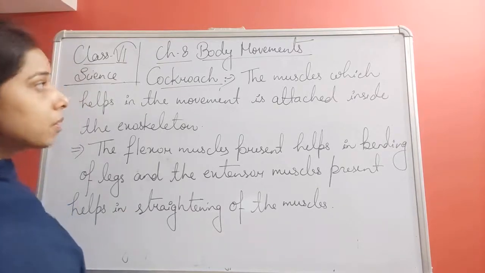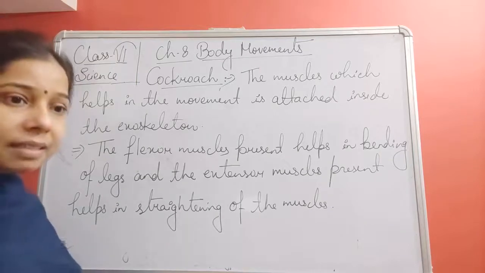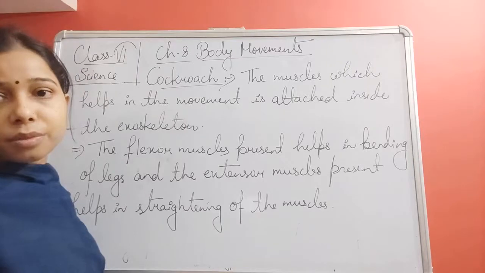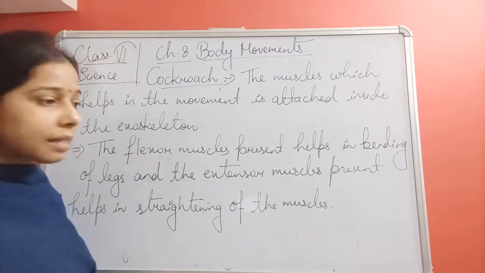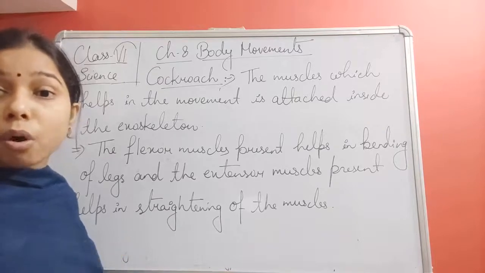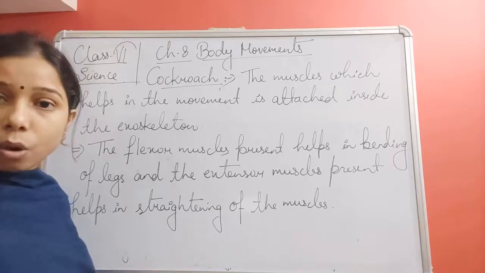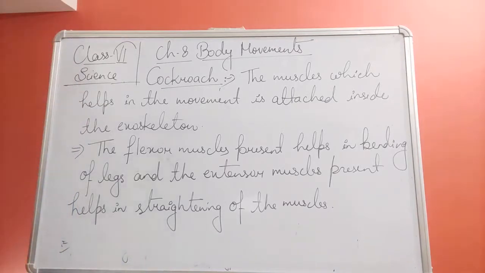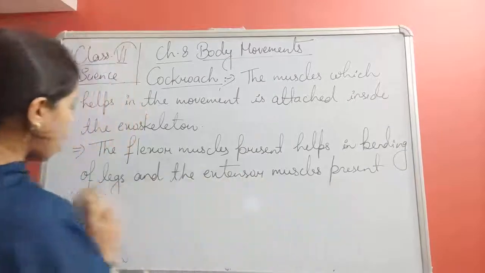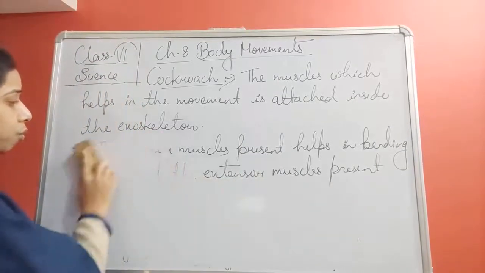Okay, so this was about how the muscles help in the movement of the cockroach on the ground. Now we have said that the cockroach not only crawls on the ground, but it also flies. So it means it also has wings. Let us see how the cockroach flies.